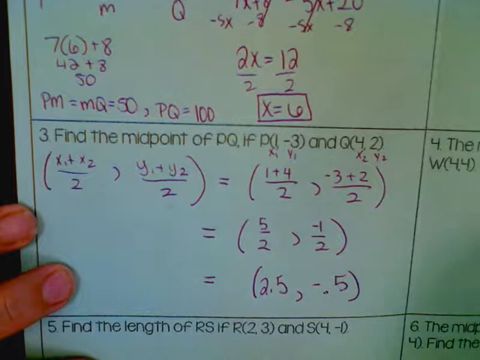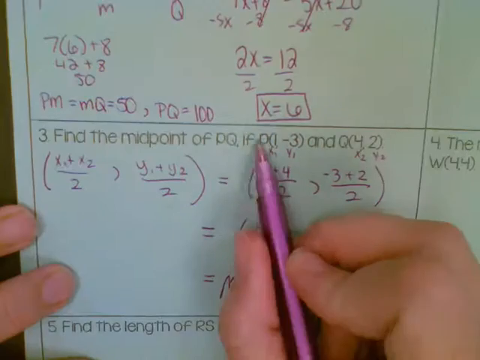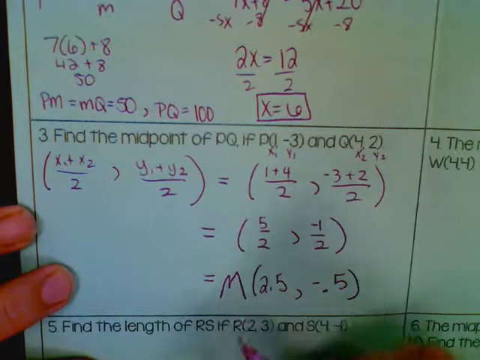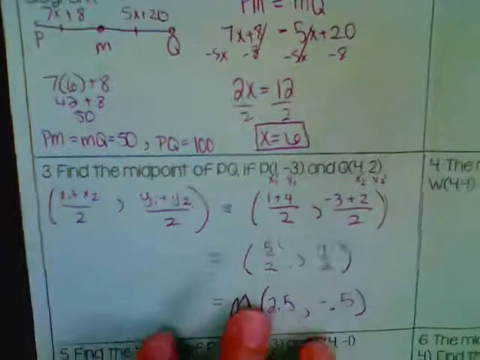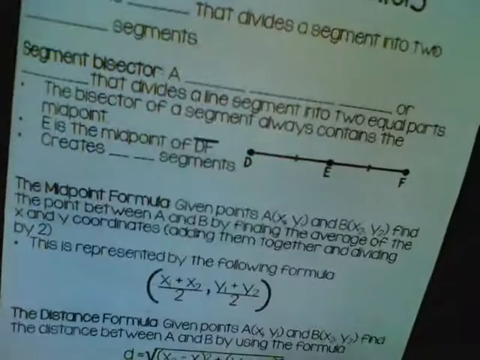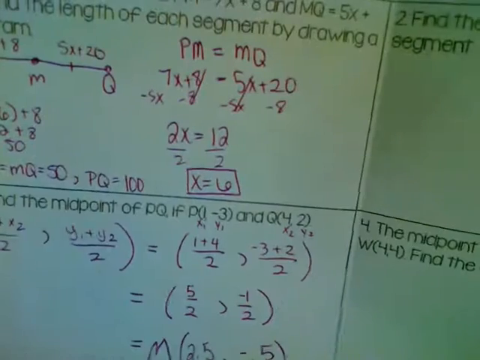Okay, so sometimes you might see this written with an M out here, because that M stands for midpoint, like, you know, the P and Q here are the names of the points. So we'll put an M here to represent this is the midpoint of that. I didn't put it on here, but a lot of times the formula would have an M in the front as well. But that's what that M stands for, just the name of the point, which is our midpoint, so we're using the letter M. Okay, so that's the only example like that.